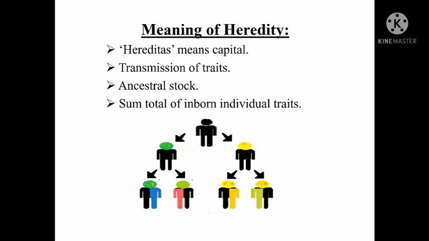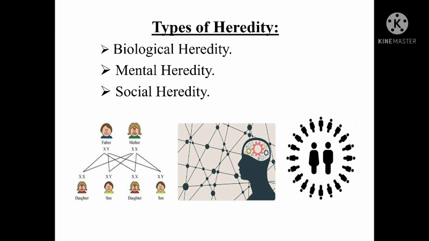It is also the transmission of traits from parents to offspring, and heredity may be defined as what one gets from his ancestral stock through his parents. Heredity consists of all the structure, physical characteristics, functions and capacity derived from parents, ancestors or species. There are three types of heredity: biological heredity, mental heredity, and social heredity.